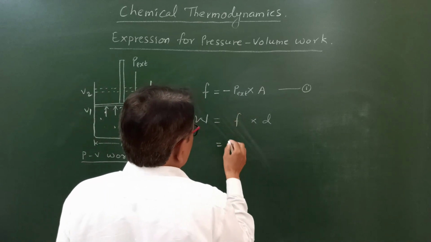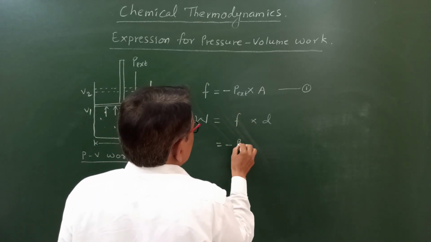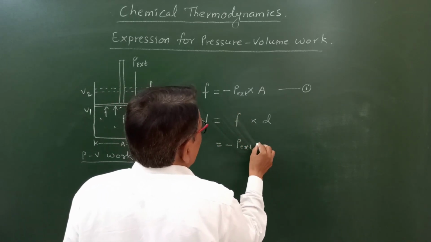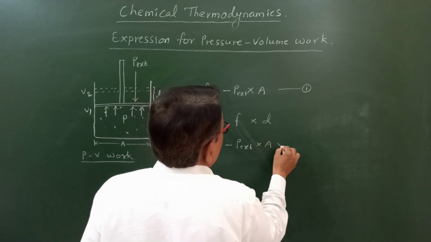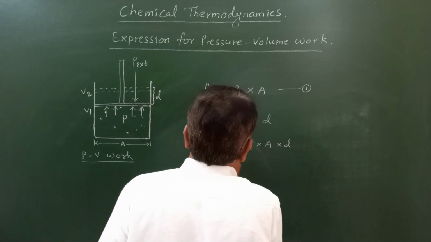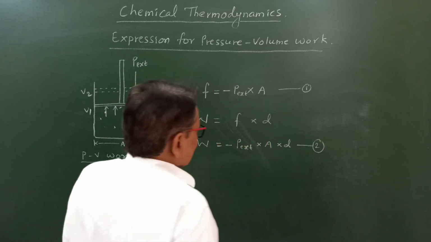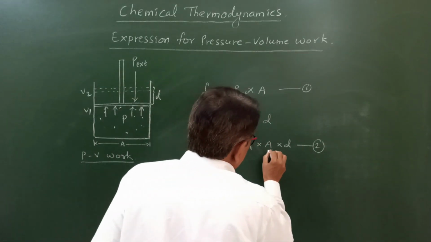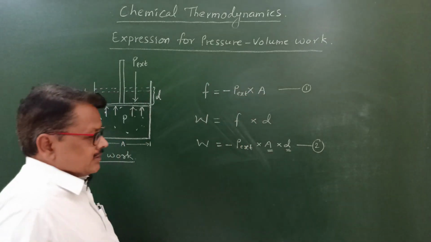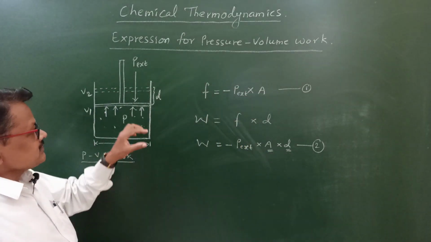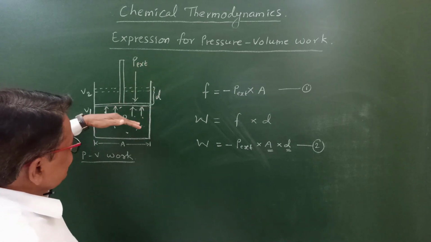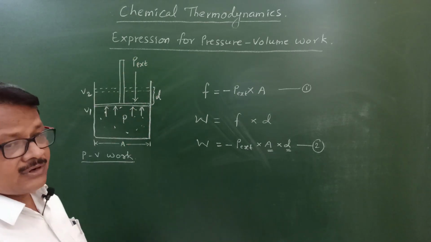We put this value of force here, minus Pext into A into D, so that is work W. But here, what is A and what is D? A is the area of the piston and D is the distance through which the piston is pushed in the upward direction.